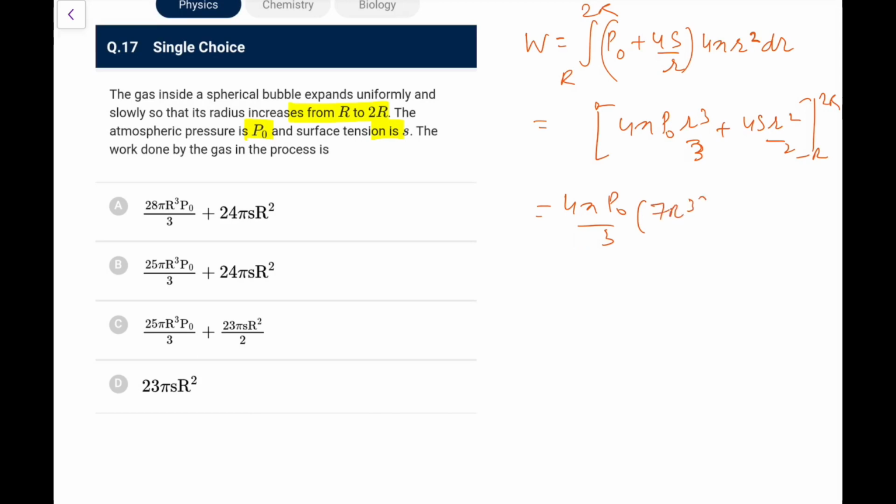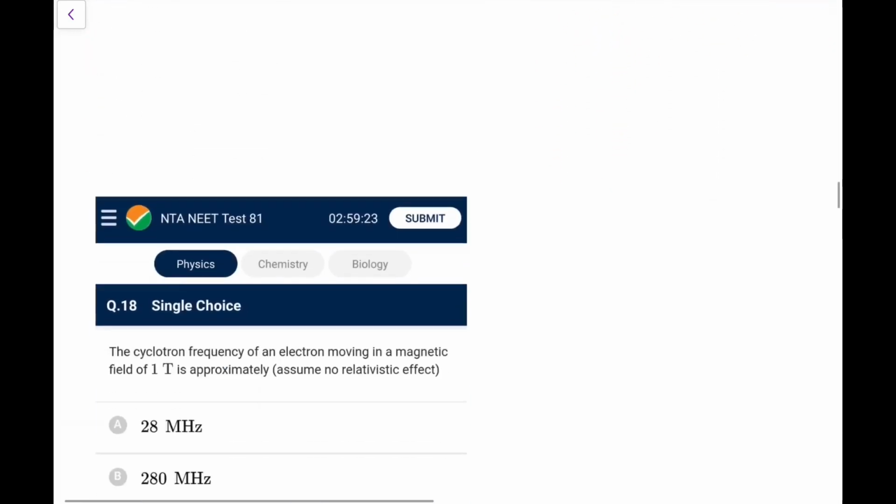If you do the difference of R cube, it would be 7R cube, and it would be 2S, and the difference of squares would be 3R square. So what we have is 28 by 3 pi R cube P naught, plus this is 4 and this is R square by 2. Okay, 4 and 4 is 16, I was wrong. So it is 8. So 8 3s are 24 S R square into pi. Also pi was there, or I missed it. Yes, it was pi also. So this is R square into pi. So going by this, go for option A in this case.